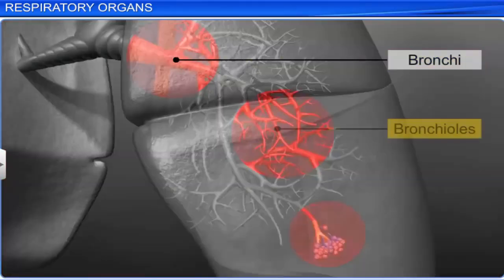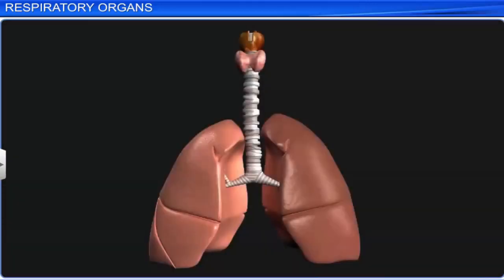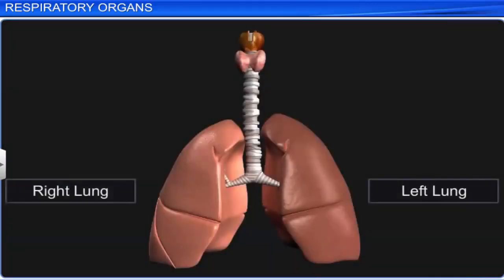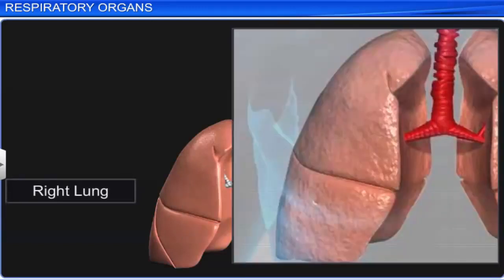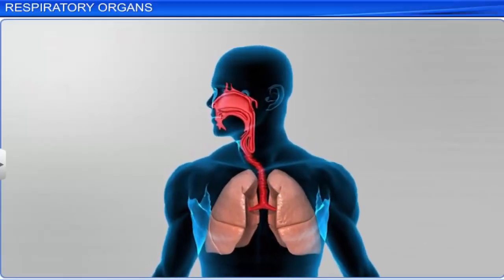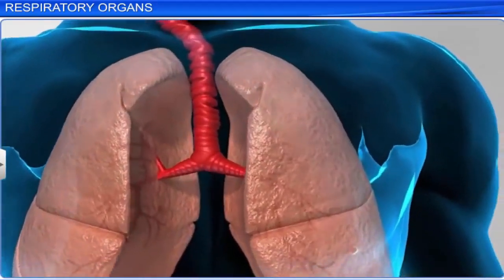Bronchi, bronchioles, and alveoli form a part of a pair of lungs, the left lung and the right lung. The left lung has two lobes and is slightly smaller because of the location of the heart near it. The right lung is bigger with 3 lobes. The lobes are spongy and elastic organs with broad bottoms and tapering tops.